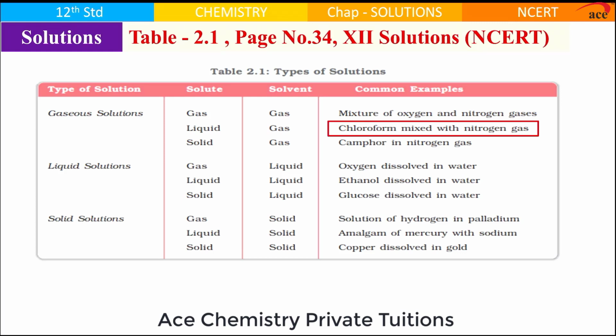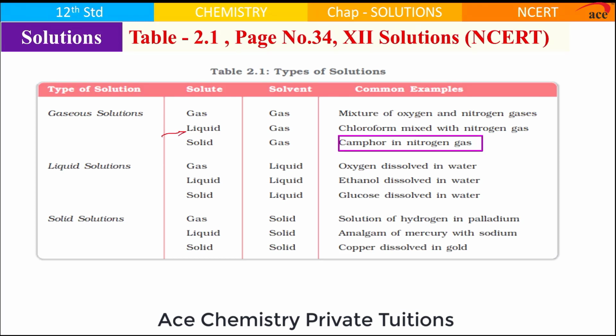For us, some students may have a confusion that chloroform mixed with nitrogen. In that case, chloroform vapors mixed with nitrogen. So, chloroform exists as vapors, nitrogen also exists as gas. So, it should be gas in gas, but no, it is included under the category of liquid in gas. Why so? Because if you understand chloroform at room temperature, how does it exist? It exists as liquid. Because it exists as liquid, it comes under the example of liquid in gas.